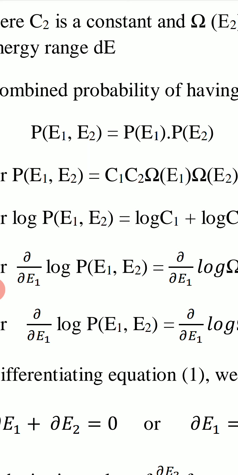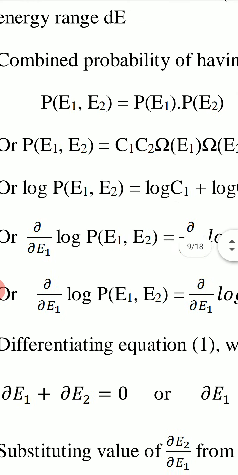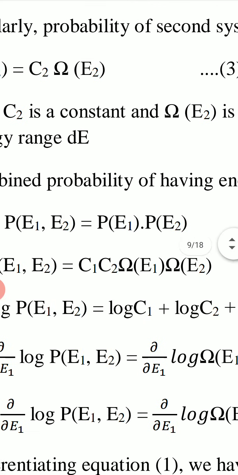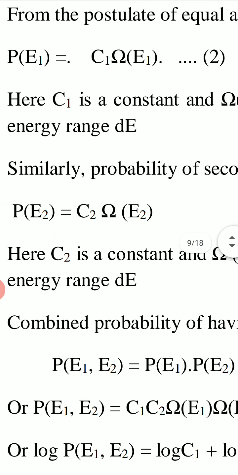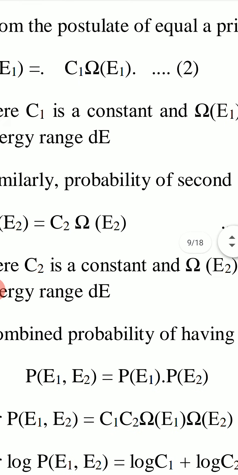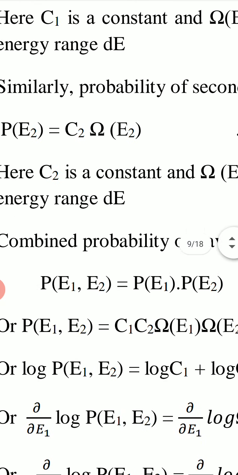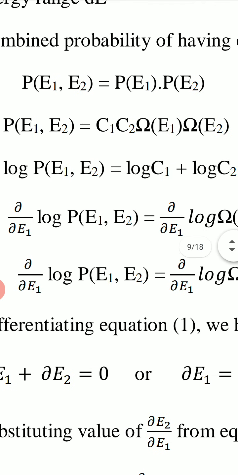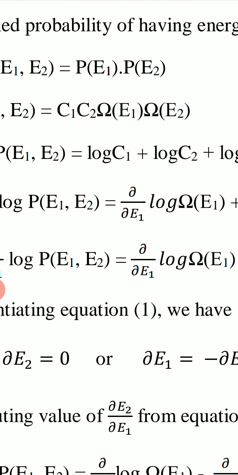This is the combined probability that first system has energy E1 and second system has energy E2. If we substitute the values of P(E1) and P(E2) from equations 2 and 3, then we have P(E1,E2) equal to C1 C2 omega(E1) omega(E2).